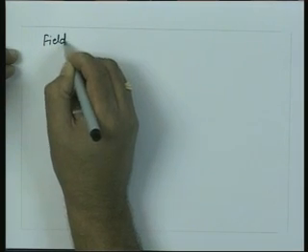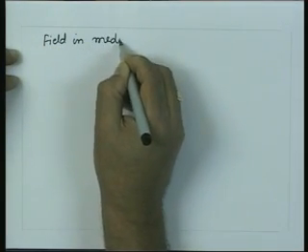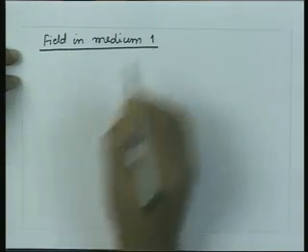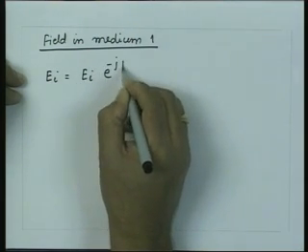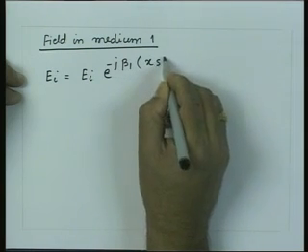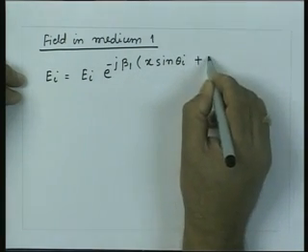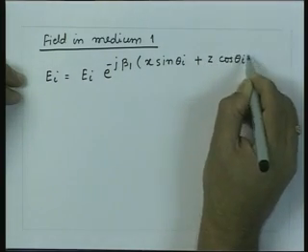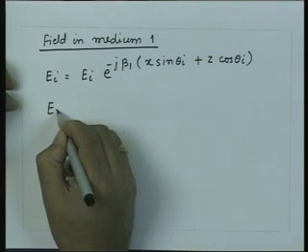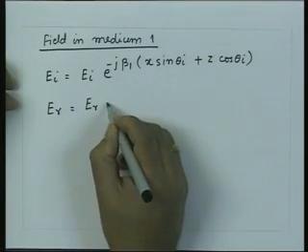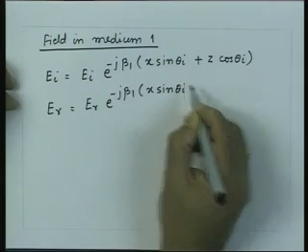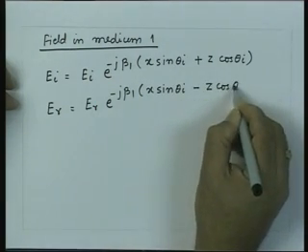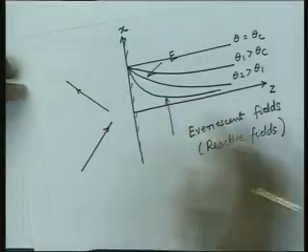So, if I look at the fields in medium 1, I have the incident wave, amplitude EI, e to the power minus j beta 1 x sin theta I plus z cos theta I, and the reflected wave, ER e to the power minus j beta 1 x sin theta I minus z cos theta I, because now the wave is just travelling backwards compared to the z axis.